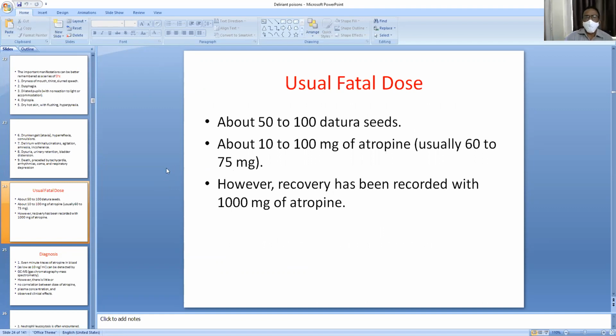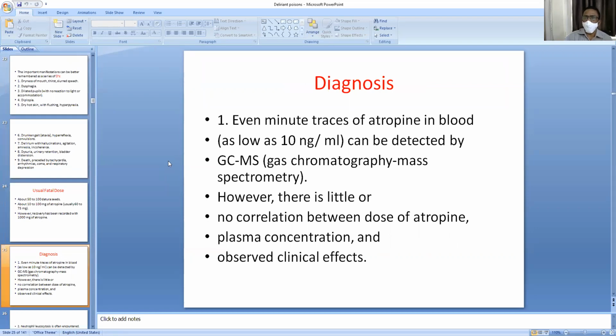In organophosphorus compound poisoning, even with full atropinization, where you can give 1000 milligrams of atropine, the recovery will be gradual and the person will recover from the full atropinization. So recovery is possible even though 1000 milligrams of atropine has been given.